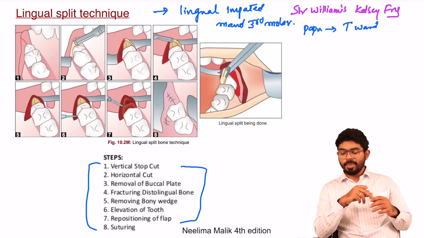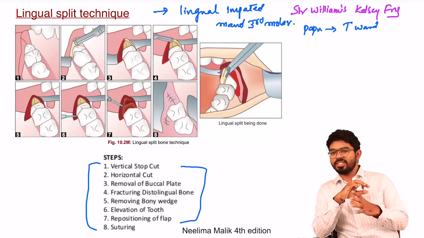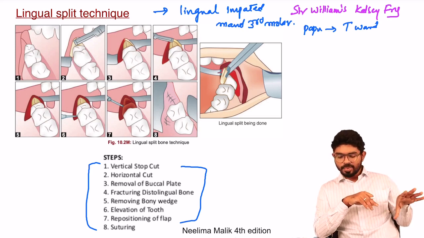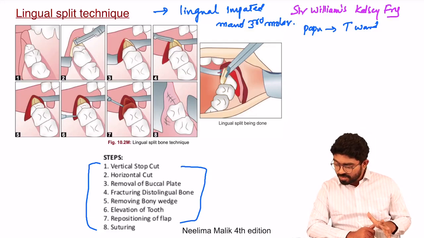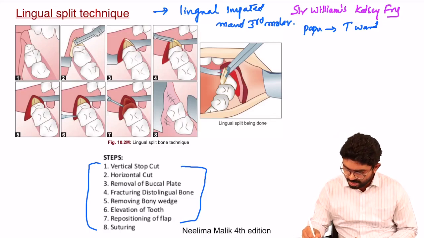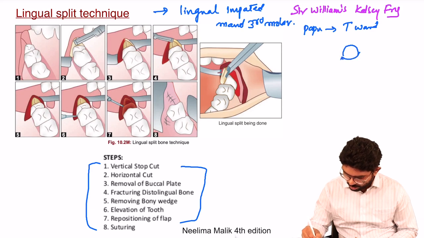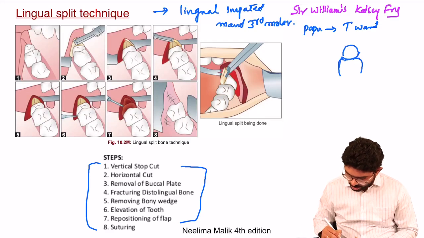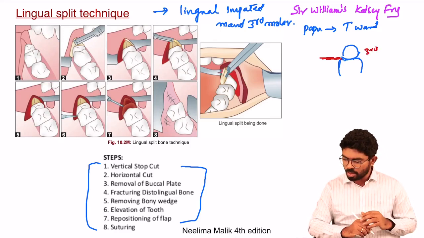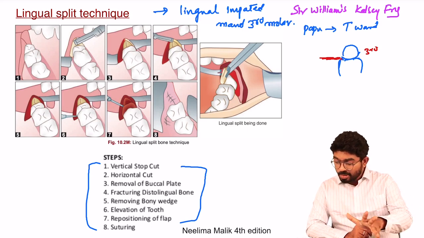This is a technique which is done with mallet and chisel. Patients are very phobic on seeing that mallet and chisel. The first step is creating the vertical stops. They are created distal to the second molar. If you consider this as a third molar, you can draw a simple diagram. Let's make it very simple. This is the third molar, and this position will be occupied by the second. So you create a vertical stop distal to the second molar.